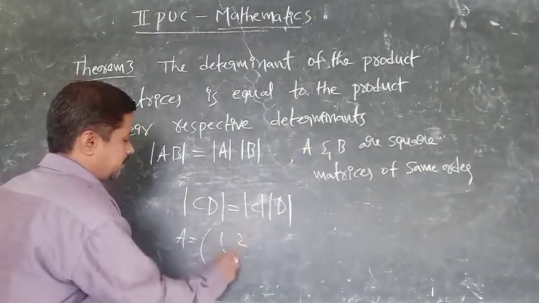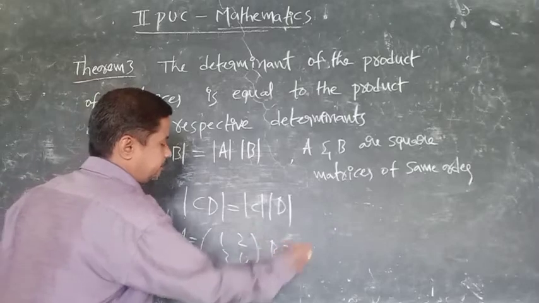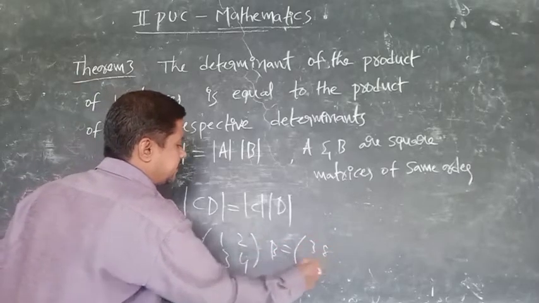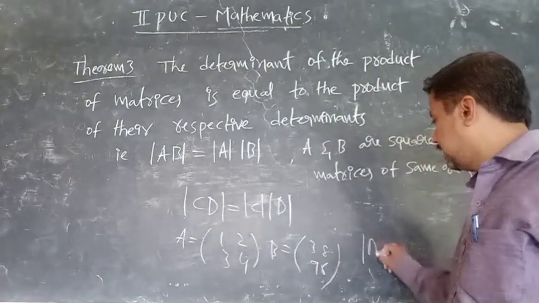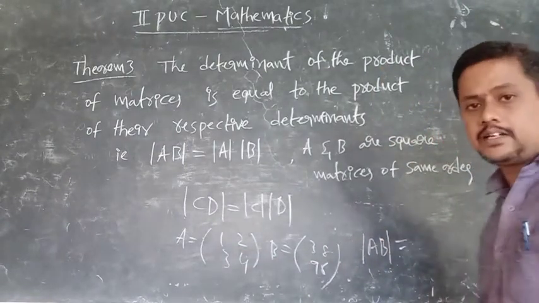A is 1 2 3 4, and B is 3 8 9 6. Like this, they will ask. A and B they will give. Calculate det AB. Okay, calculate det AB.